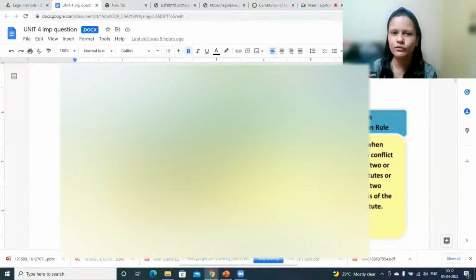Okay, so mischief rule means some problem is there. Okay, mischief is some problem is there, and you need to fix that particular problem. Okay, with that intention, you will interpret the provision. That you introduced the legislation, that legislation became applicable, everything was fine, but there is some problem in the legislation. Because of that problem, it is not able to solve its purpose properly. So what we will do, we will try to remove this problem so that the legislation can solve its purpose.